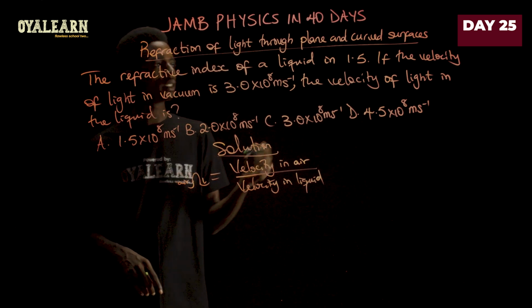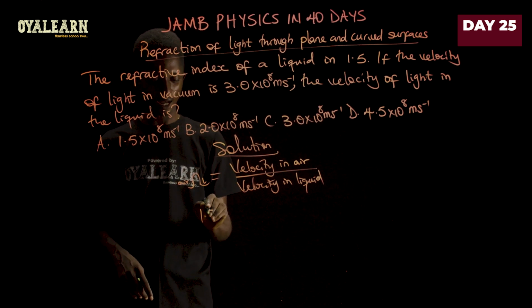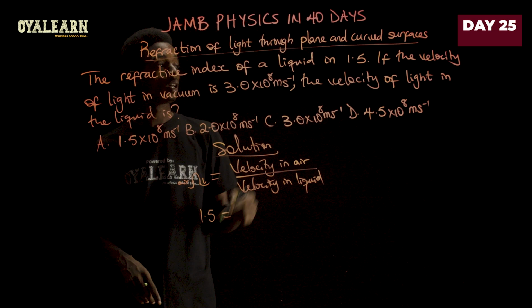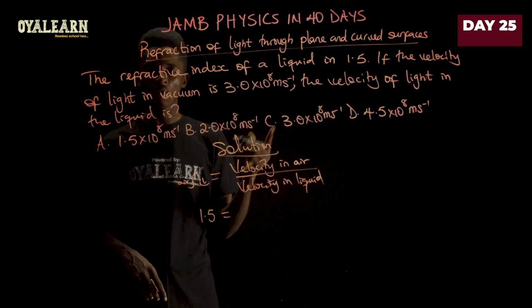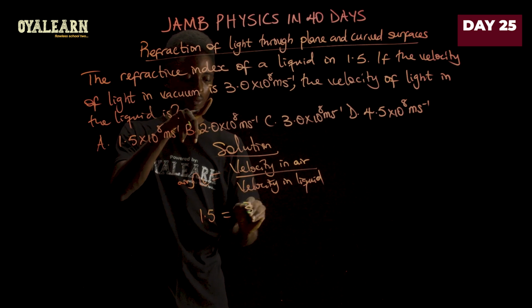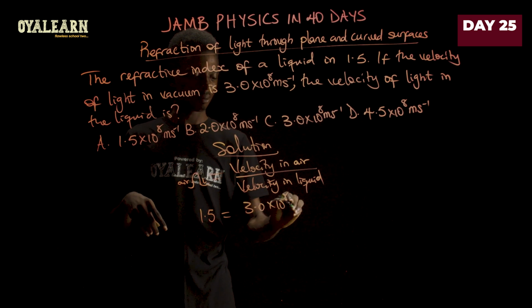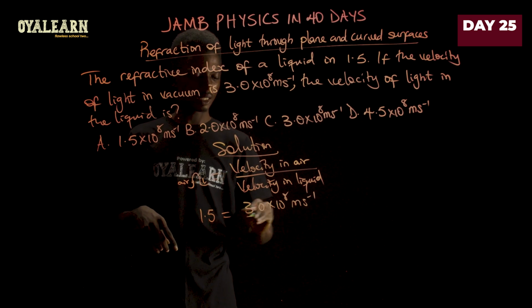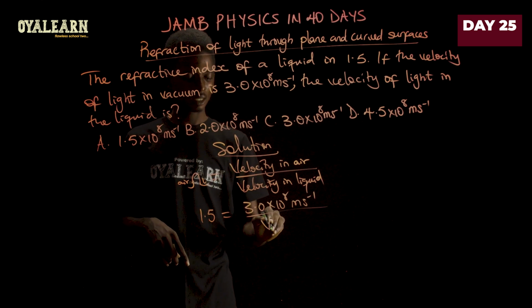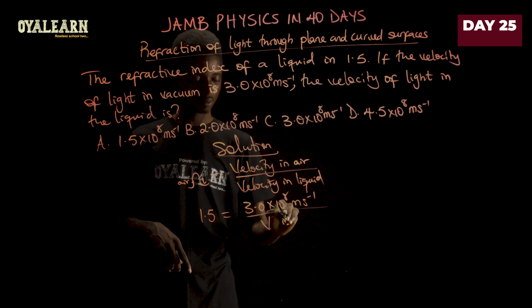So if we work with this, we're going to work with the refractive index here, which is 1.5 equals velocity of light in vacuum, rather, that's given as 3.0 times 10 raised to the power 8 meters per second. Now divided by velocity of light in the liquid.